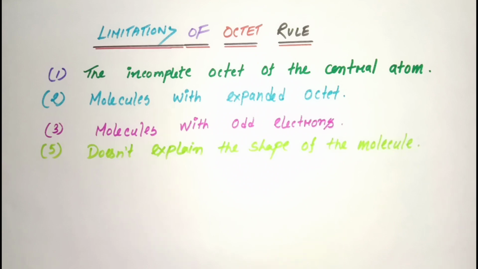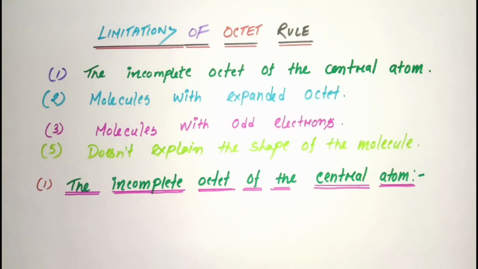The fourth point is that it does not explain the shape of the molecule. The octet rule can never explain the geometrical shape of a molecule. So these are some limitations of the octet rule. Now we will discuss the first point, that is the incomplete octet of the central atom.